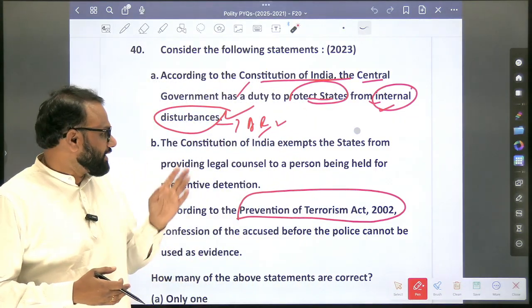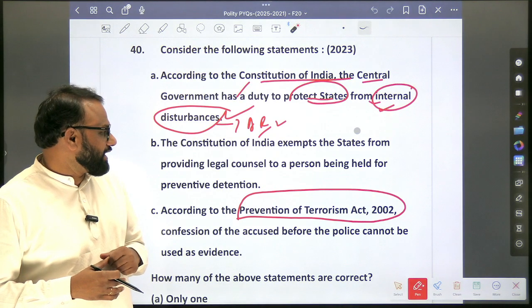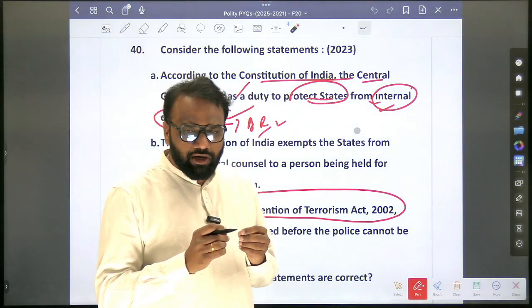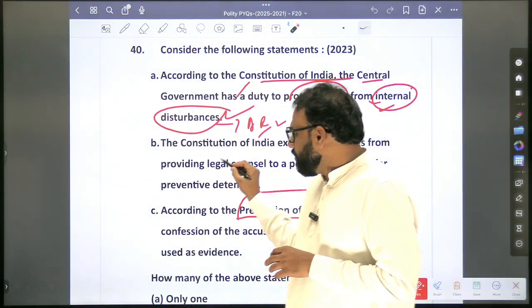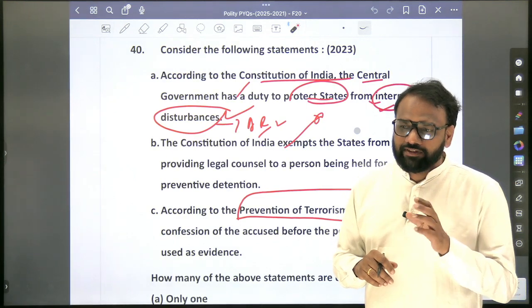Next, the second statement: the Constitution of India exempts the states from providing legal counsel to a person being held for preventive detention. A very, very complicated topic. So which article of the Constitution can it be related to? Article 22, which deals with detention.